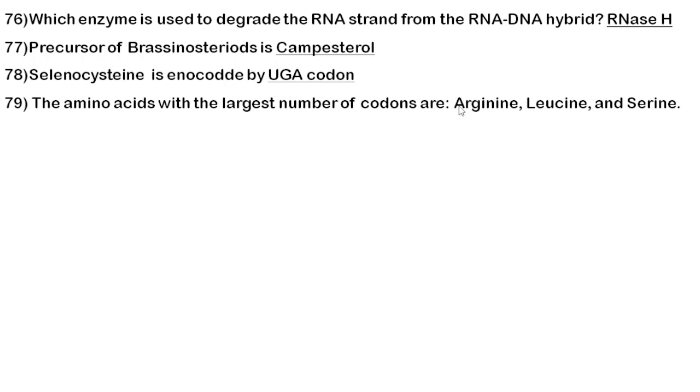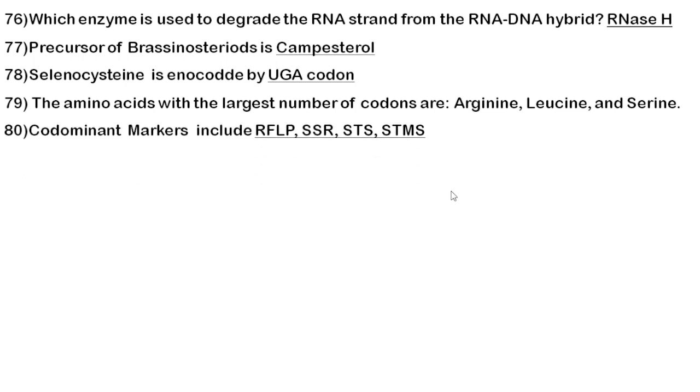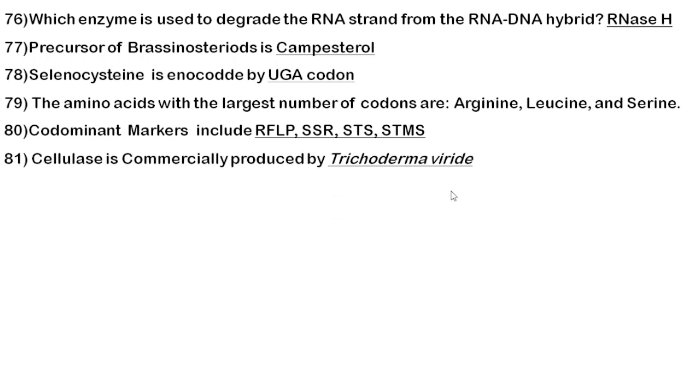Next, the amino acids with the largest number of codons are your arginine, leucine and serine. Each of the 3 amino acids that I mentioned consists of 6 codons. Okay. Next, codominant markers include your RFLP, SSR, STS. Whereas your AFLP comes under the category of dominant marker. Next, cellulase is an enzyme which is commercially produced by a fungus called Trichoderma viride.